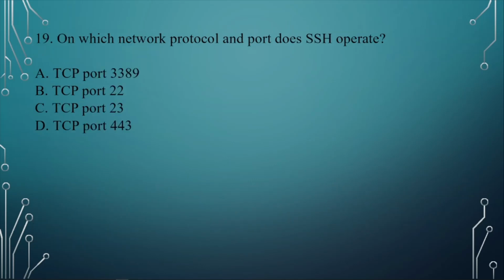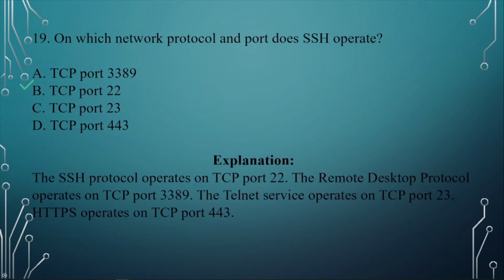Question number 19. On which network protocol and port does SSH operate? A. TCP port 3389, B. TCP port 22, C. TCP port 23, and D. TCP port 443. Now, to actually know this question, you'll have to remember your ports. So if you remember your ports correctly, which one is SSH? That will be B. The SSH protocol operates on TCP port 22.